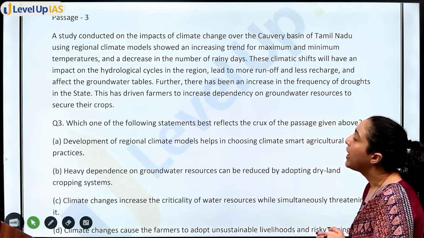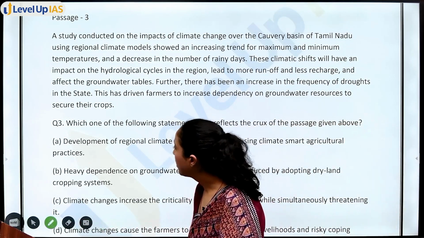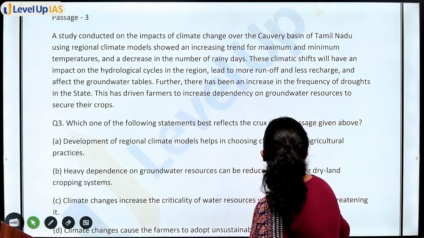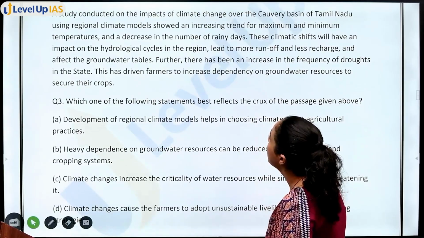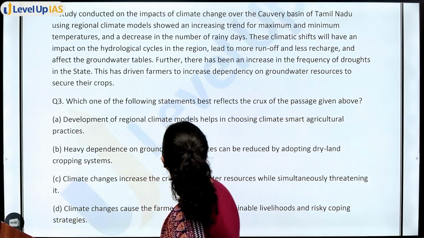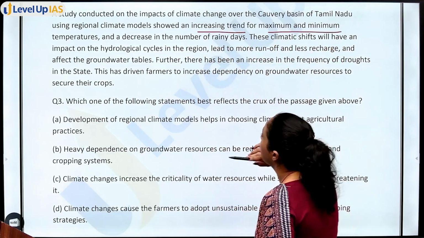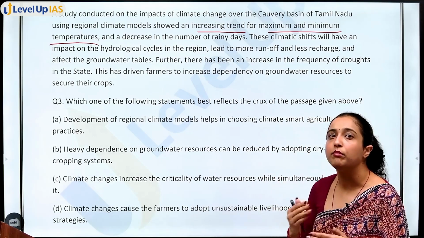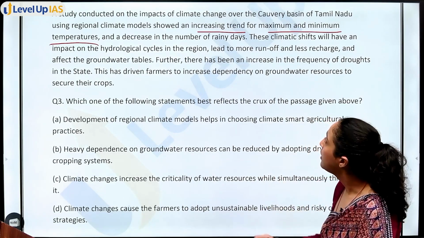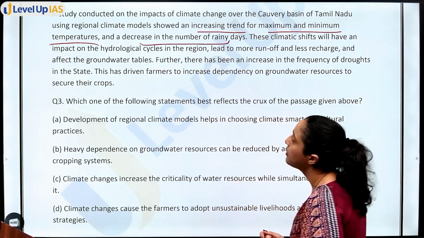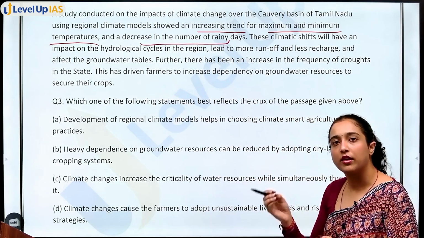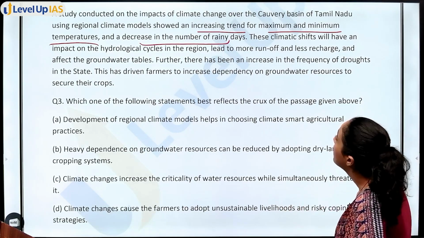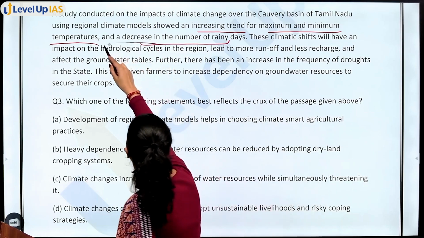So, passage 3. A study conducted on impacts of climate change over the Kaveri Basin of Tamil Nadu using regional climate models showed an increasing trend for maximum and minimum temperatures. Okay, so a study showed an increasing trend: maximum temperature and minimum temperature are increasing, and a decrease in the number of rainy days. The number of rainy days is decreasing. These climatic shifts will have an impact on hydrological cycles in the region.